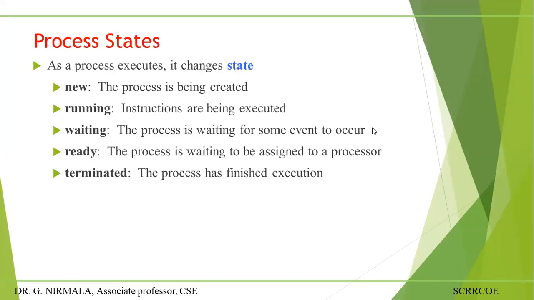That is the waiting state. And then ready state: the process is waiting to be assigned to a processor. After waiting, it will again move to the ready state. And terminated state: the process has finished the execution. Means the entire process execution is completed. That is called a terminated state.